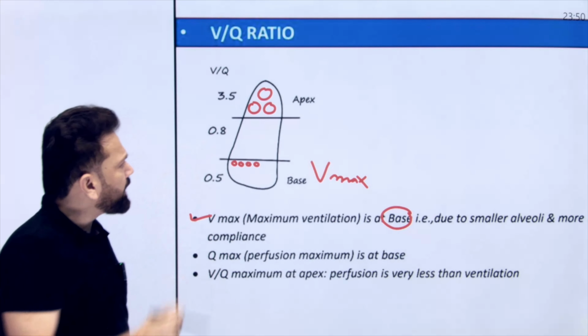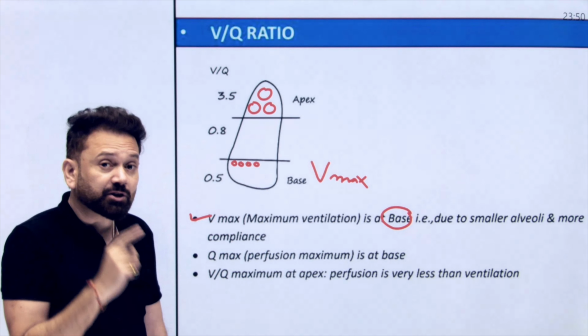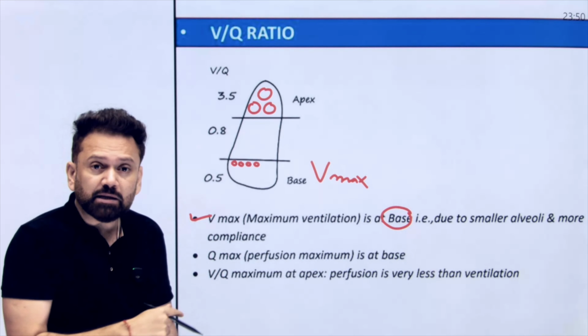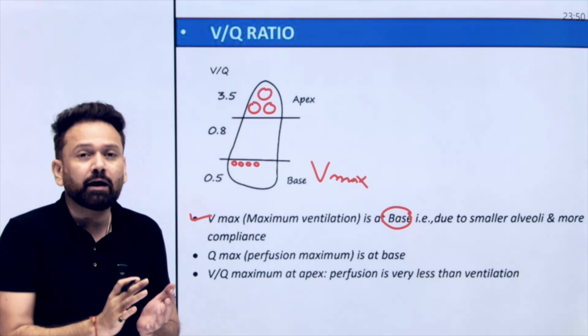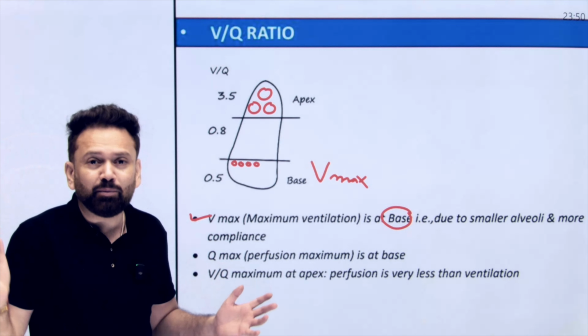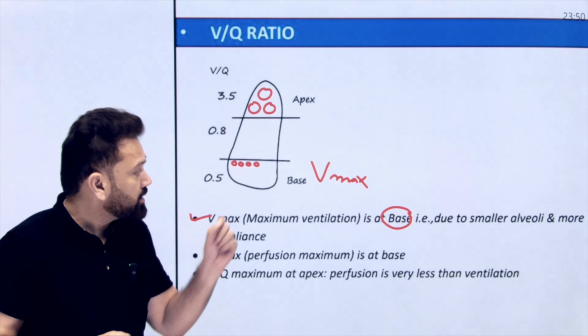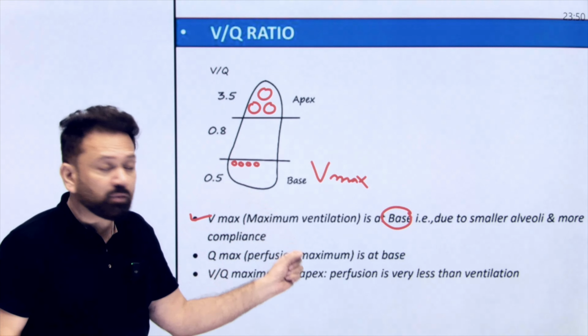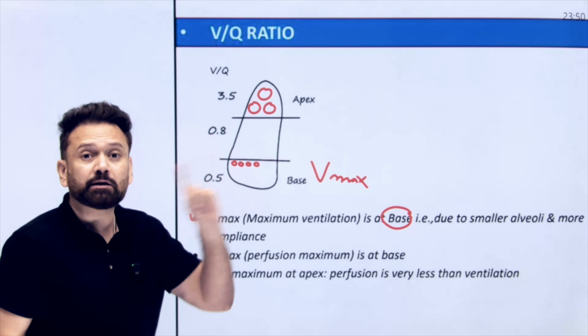So if larger alveoli are at the apex, why is ventilation less at the apex and maximum at the base? Because smaller alveoli can expand more. Ease of expandability will be more. So remember, doctor, ventilation is maximum at the base, not at the apex.